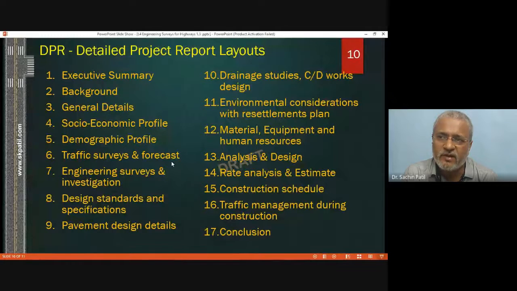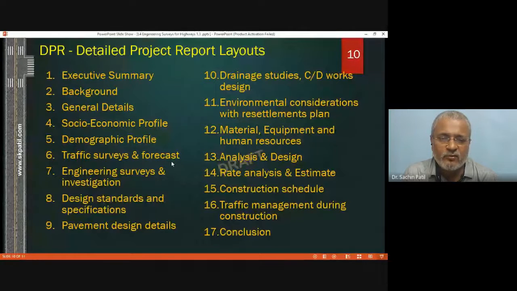Another parameter will be the schedule. If a road has to be constructed from Dabri to Khed, how much time will it require? Say 15 months. Then what will be the stages? A bar chart will be included. Preliminary work 1 month, actual construction in stages the next 2 months. Likewise, information will be included.